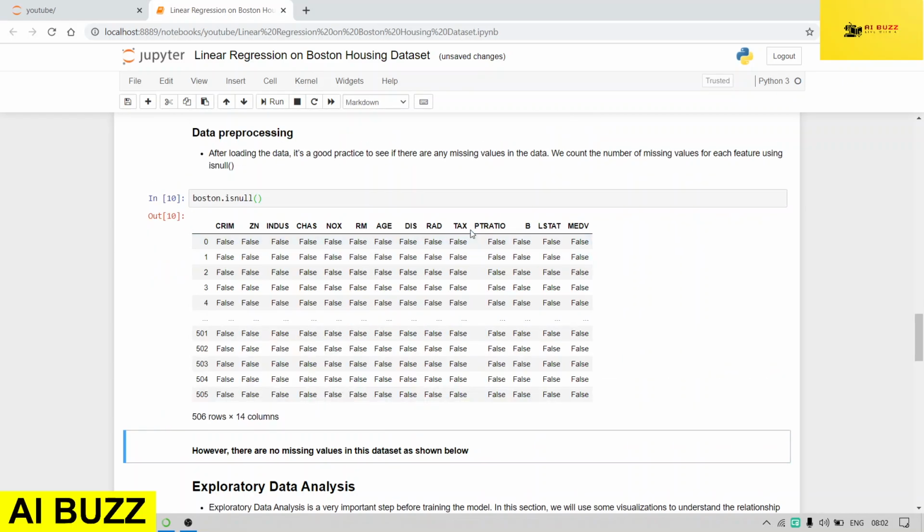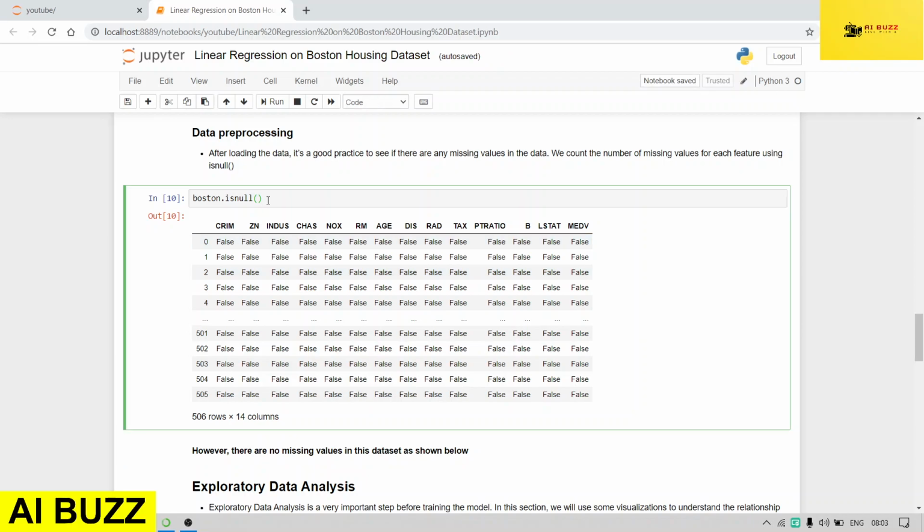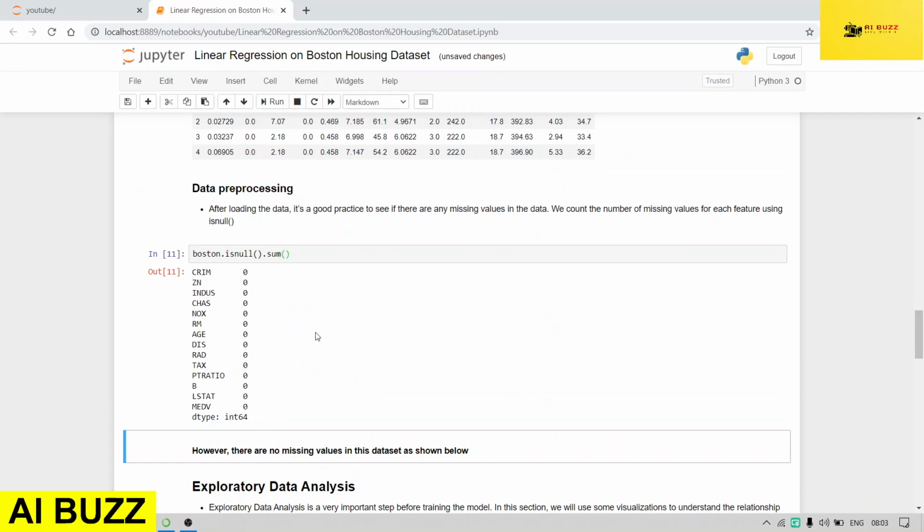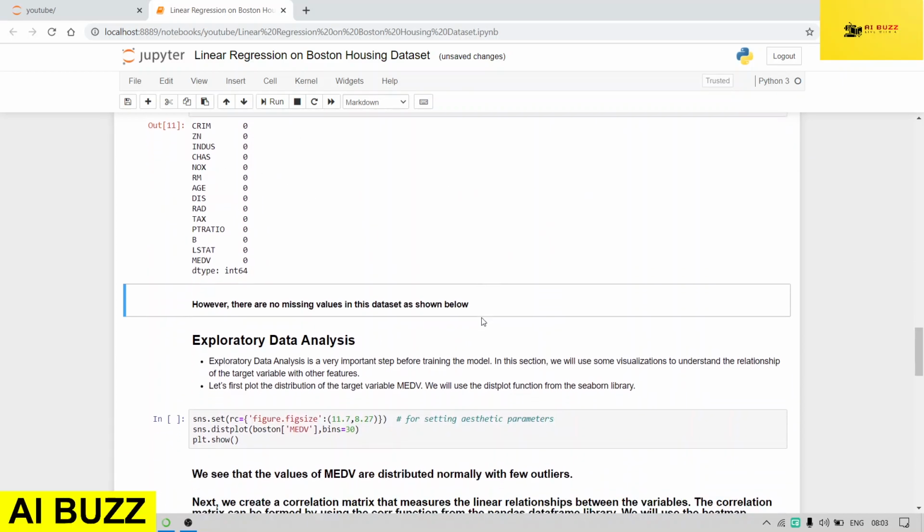it will give results like this: false, false, false, false, false, false. It gives a binary result, true and false. If there is a true, it means that there are missing values. But it is better to look at the combined result, the sum. So now it is showing there are no missing values present.